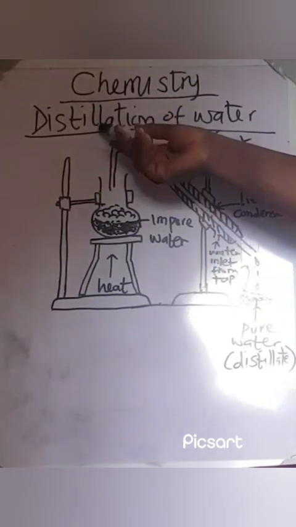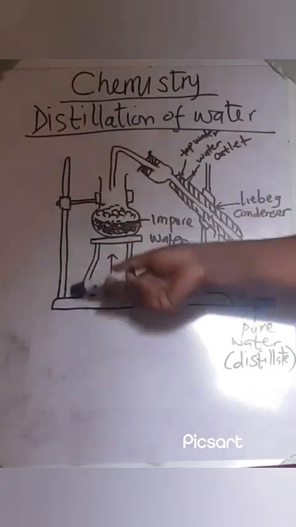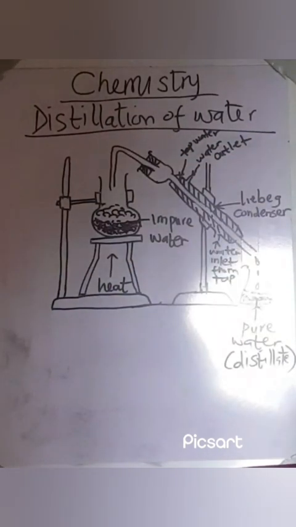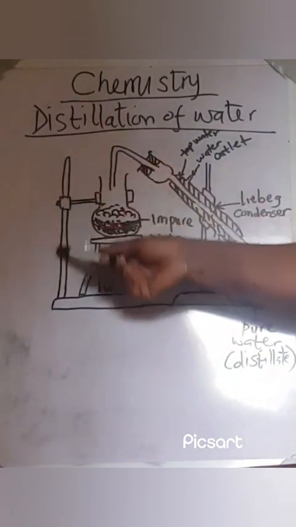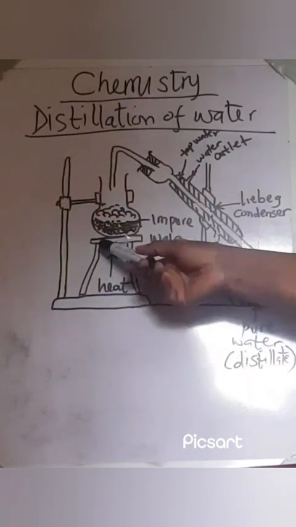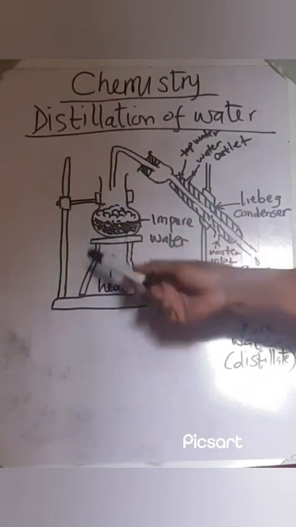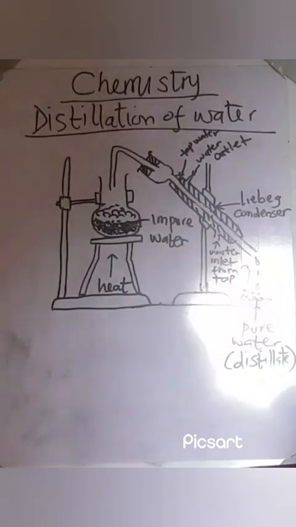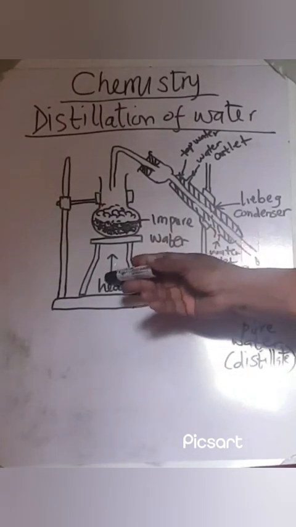Now the diagrammatic representation of the distillation of water. You can see the apparatus has been set up. This is the tripod stand through which the heat will be applied.